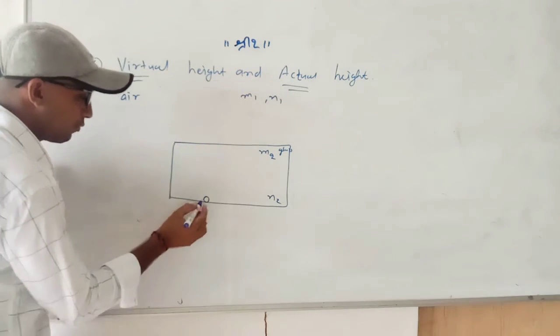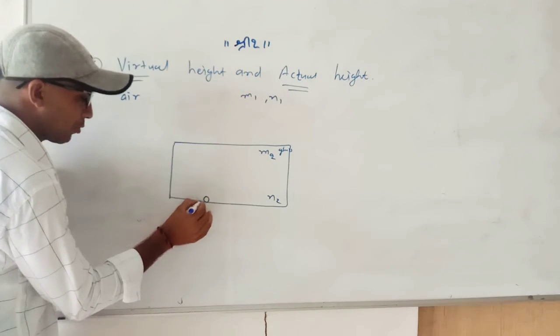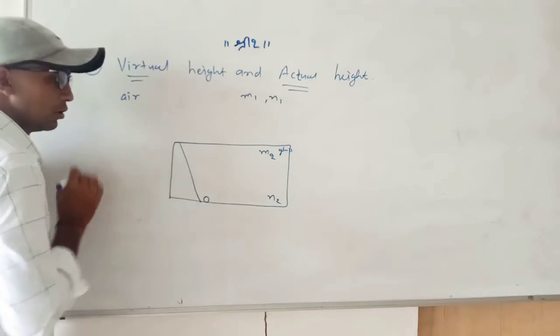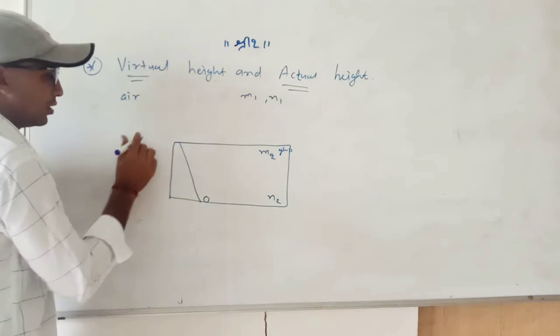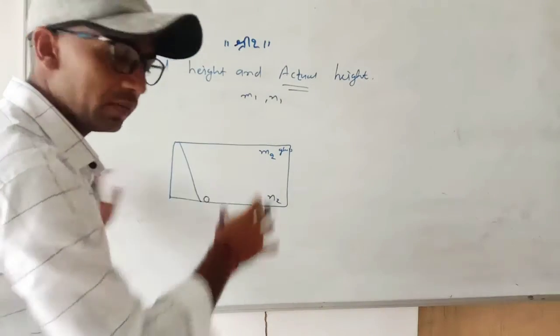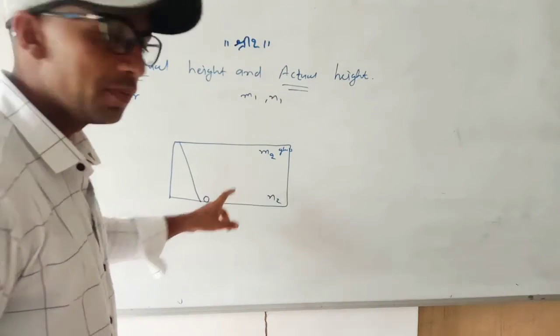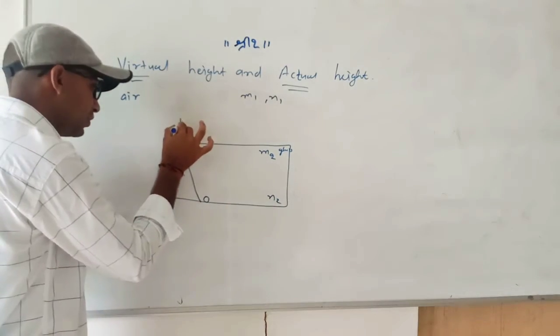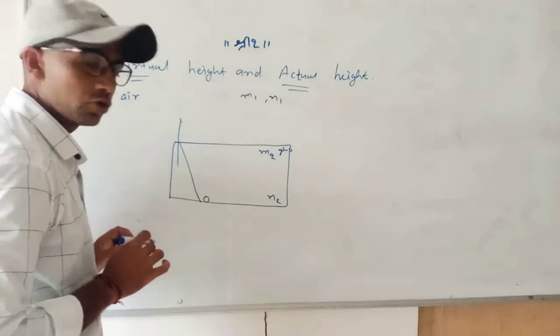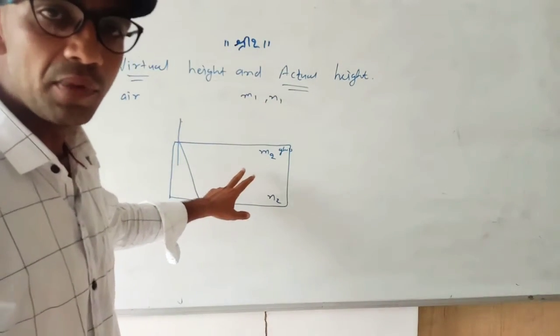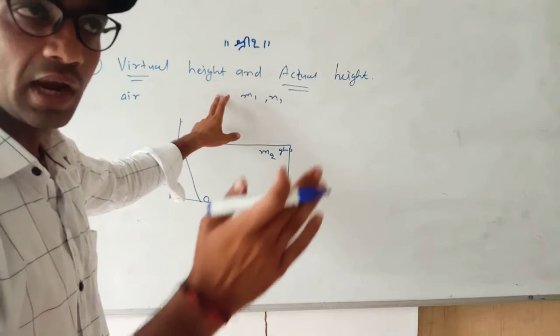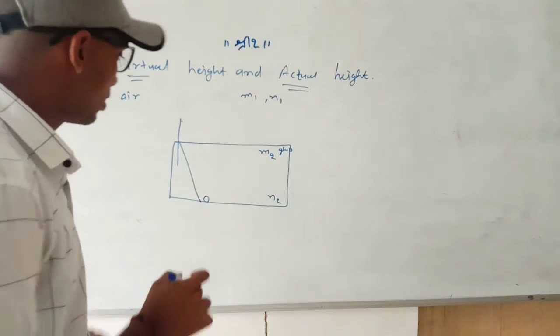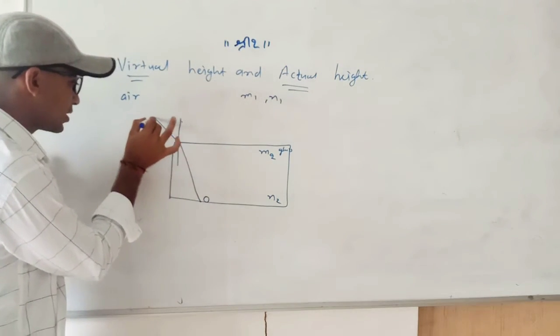We take two rays. Suppose one ray is coming from here. Now this glass and air: this is the rarer medium, this one is the denser medium. This is the normal at this interface. Whenever light rays come from denser to rarer, they are bent away from the normal. Because of that, the ray is bent in this direction.